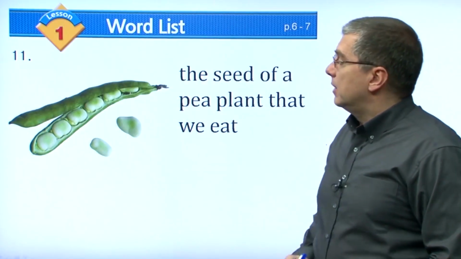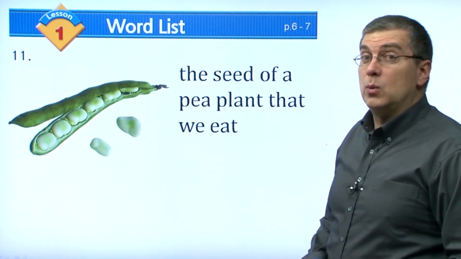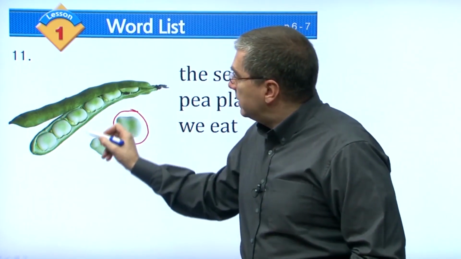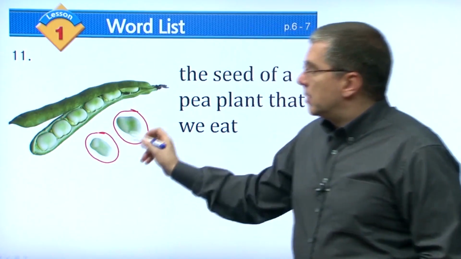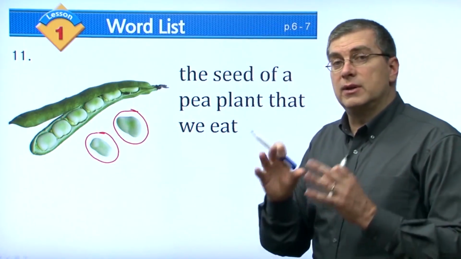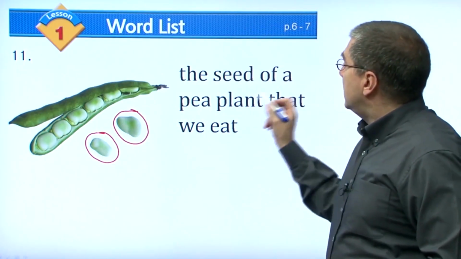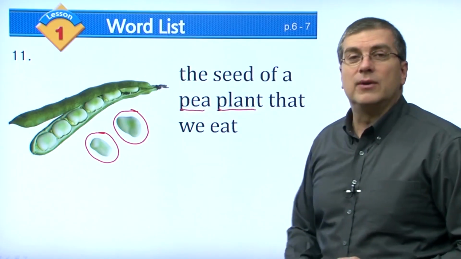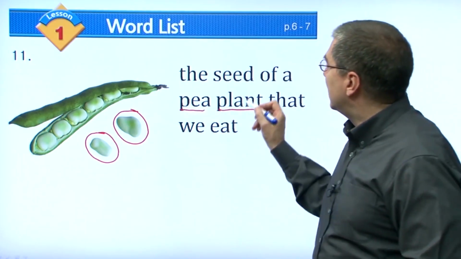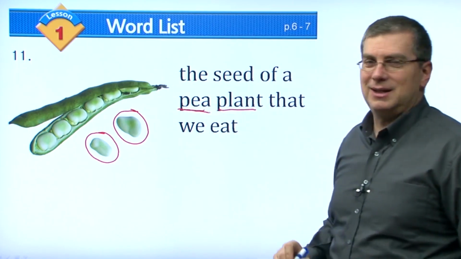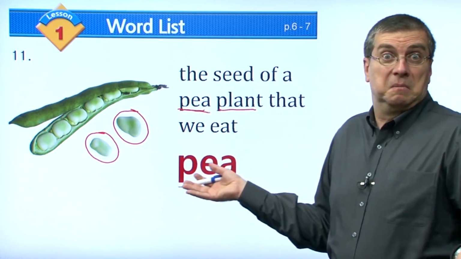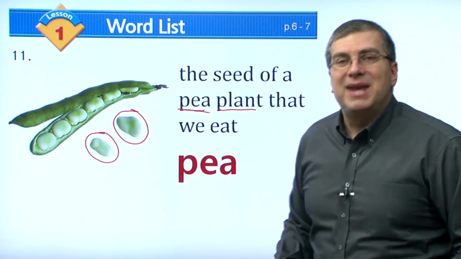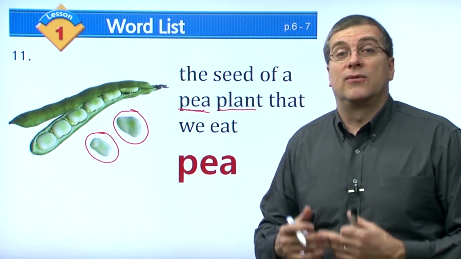Okay, here we have another type of plant that we eat, right? We eat these things right here. These actually are seeds, right? But in this case, they're soft and they're good for you. The seed of a pea plant that we eat. Remember, pea plant, right? That's very easy because we say pea, right? It's a pea. Peas, eat your peas. Peas are very good for you.